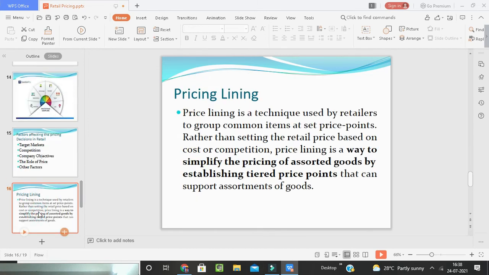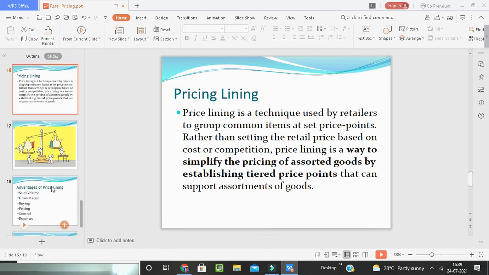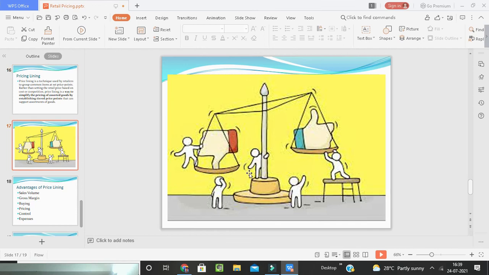Now, price lining. See, price lining is a technique used by retailers to group common items at a set price point. So, rather than setting the retail price based on the cost or competition, price lining is a way to simplify the pricing of assorted goods by establishing tiered price points that can support an assortment of goods. So here it has been mentioned clearly. So forcefully they are making the price up and the value down. So for creating the market, the competition prices have to come down.